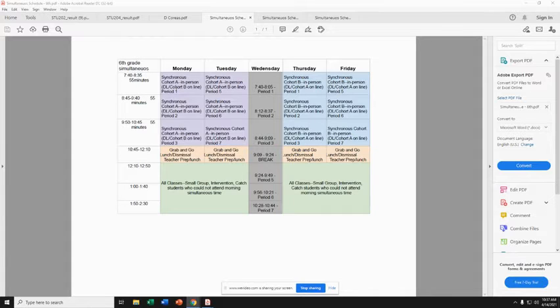So first period class for cohort A will attend 7:40 to 8:35. Second period will be 8:45 to 9:40. Third period will be 9:50 to 10:45. After this third period class is over, you can grab a lunch and go. Okay. And that's the teacher's time to prepare lessons, do grading, that kind of stuff, have meetings, I'm sure.